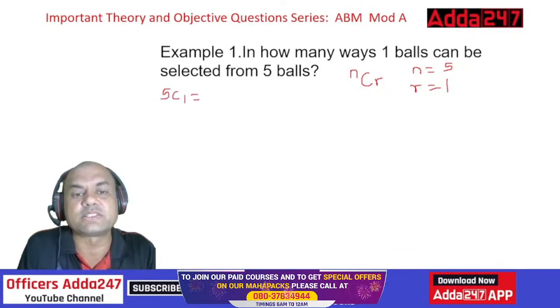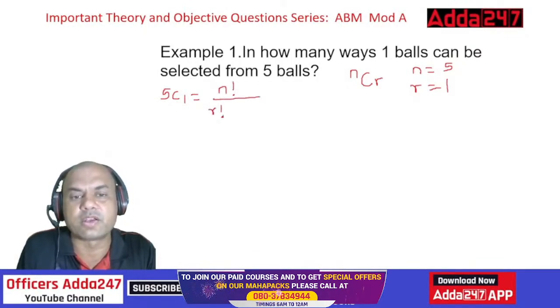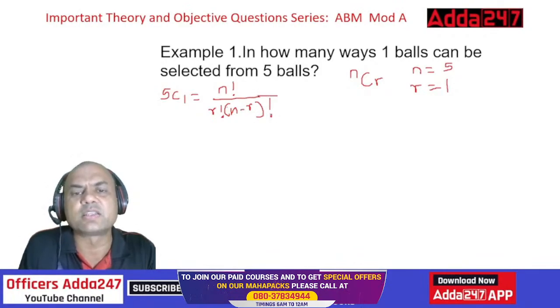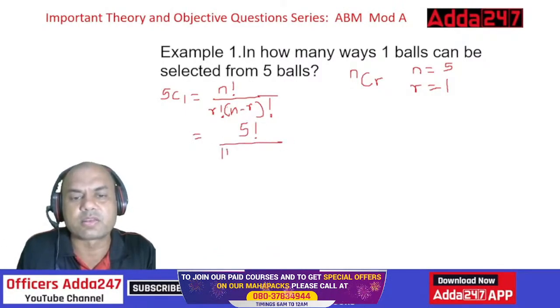What is 5C1? See here, the formula is N factorial upon R factorial into N minus R factorial. Right? This is the formula for NCR. So I'll just input the values now. N factorial is 5 factorial upon R factorial, R is 1, so 1 factorial into 5 minus 1 factorial.